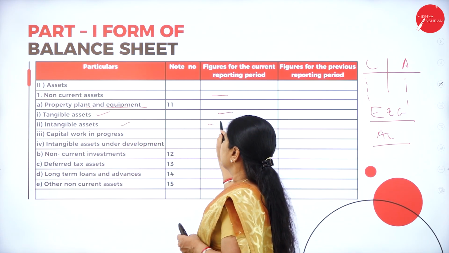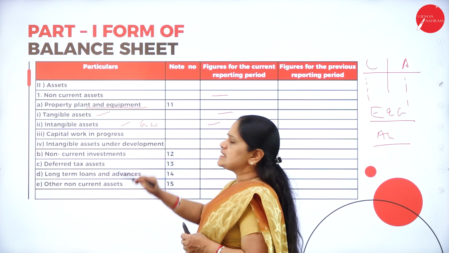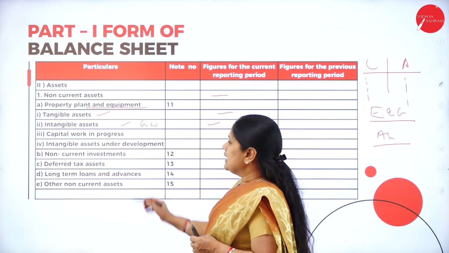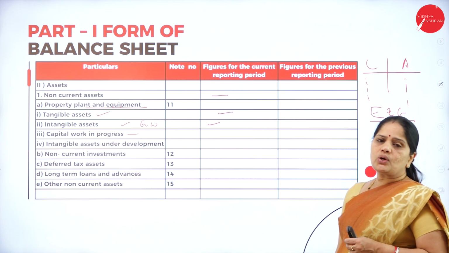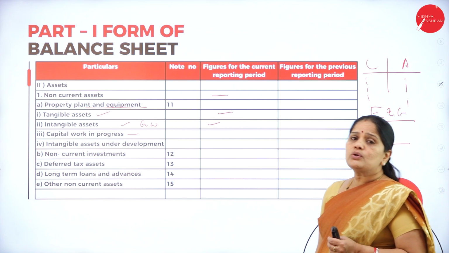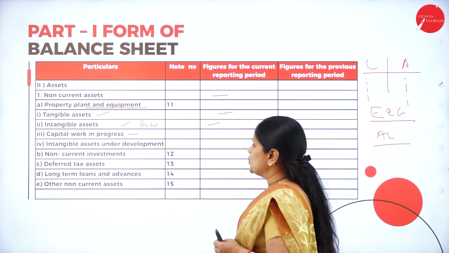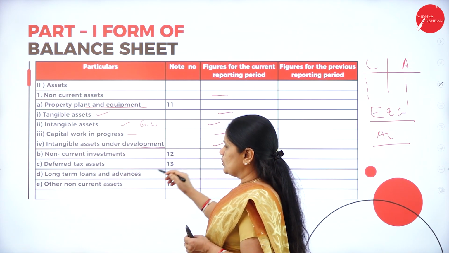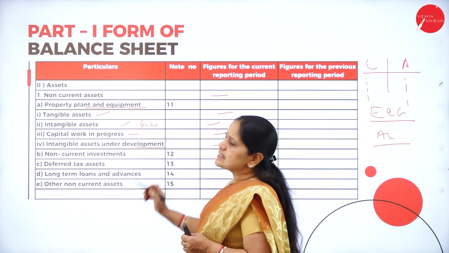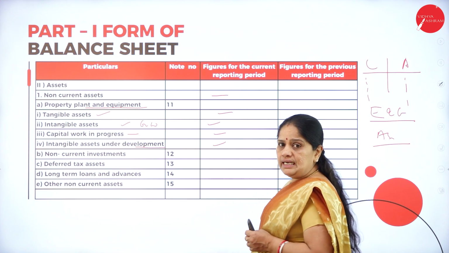Intangible assets. A good example of an intangible asset is goodwill. Then capital work in progress. What is this capital work in progress? Whether there are any goods which are in progress, that can be shown here. Then intangible assets under development can be shown here. So, all this comprises the non-current assets.